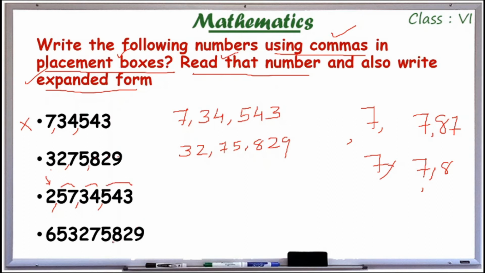And this last one, first 3 digits, after then 2 digits. Now we can call this number 65 crore 32 lakhs 75,829. So this is how we are using commas and reading that number.